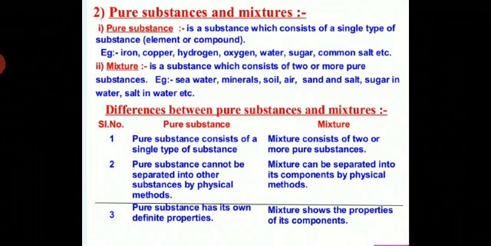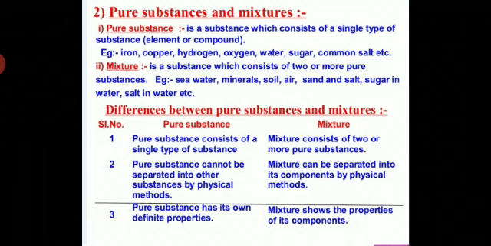So students, first of all, what is a pure substance? Pure substances means a substance which consists of a single type of substance, element and compound. And a mixture consists of two or more pure substances like seawater, mineral, soil, salt water, sugar solution. These are mixtures. So now you can differentiate between pure substances and mixtures.